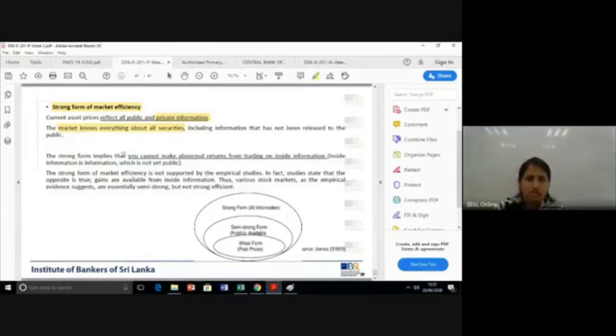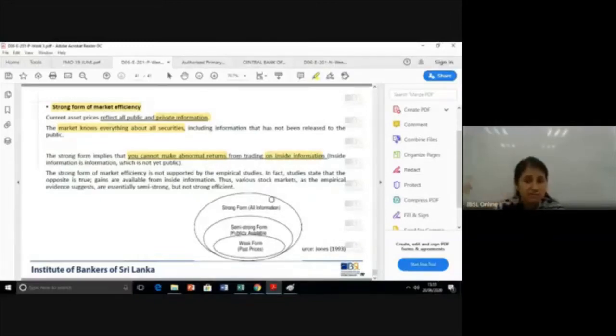So here what he means is, because the price reflects all information, even using your inside information you're unable to make an abnormal return. What is inside information?